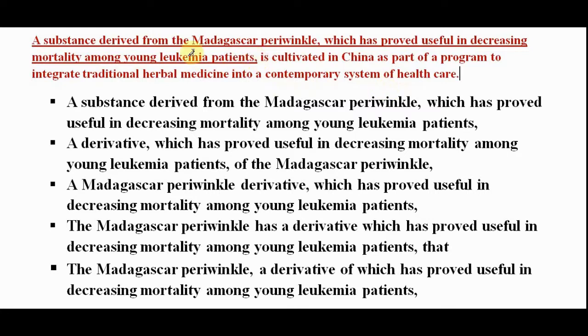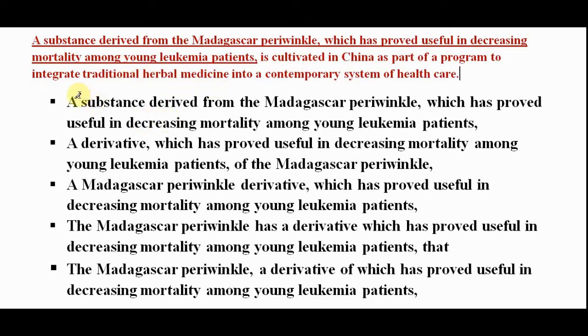What is cultivated here? A substance is cultivated. You know, a substance cannot be cultivated, but something that should be Madagascar periwinkle, right? So periwinkle can be cultivated in China as a part of a program to integrate traditional herbal medicine, right?